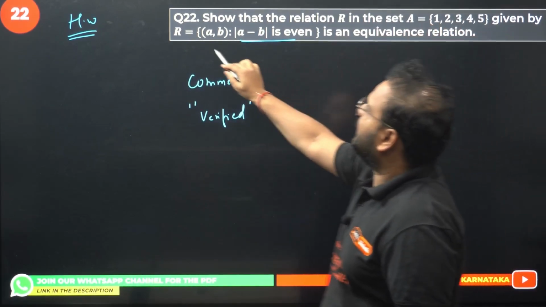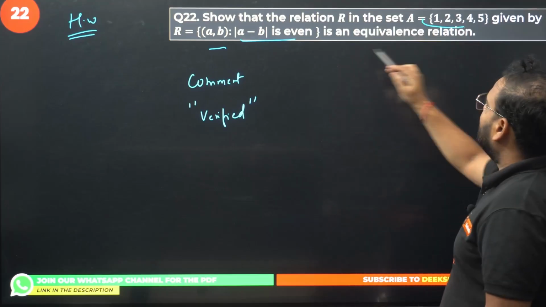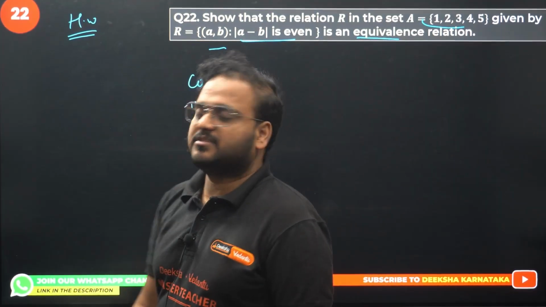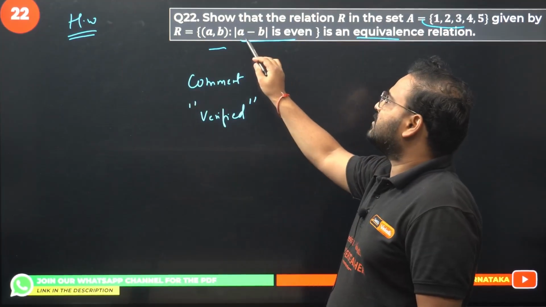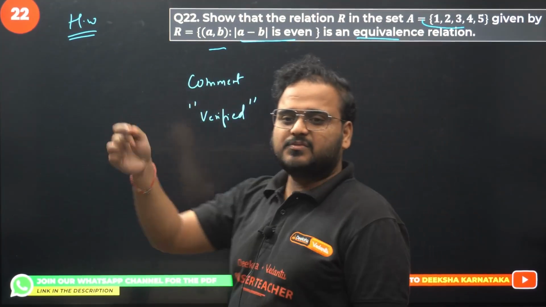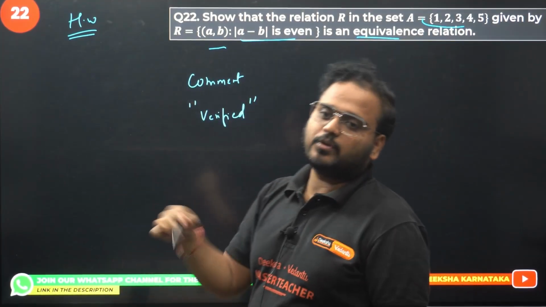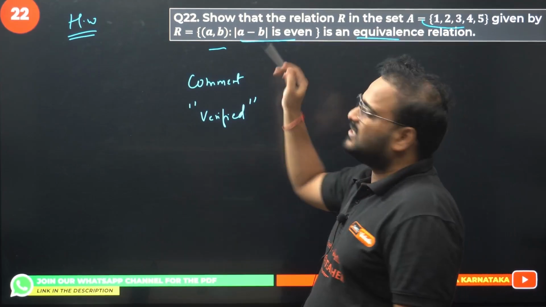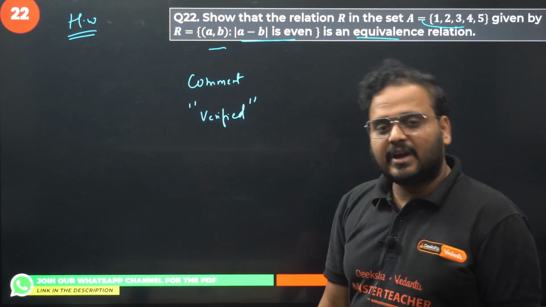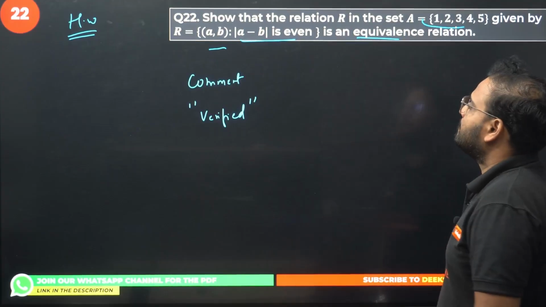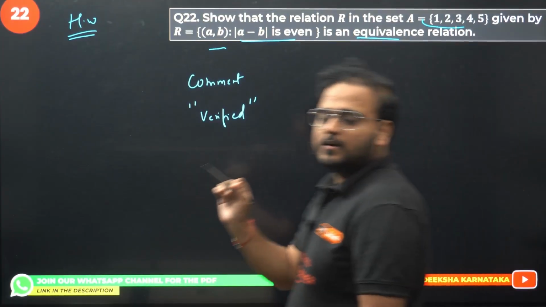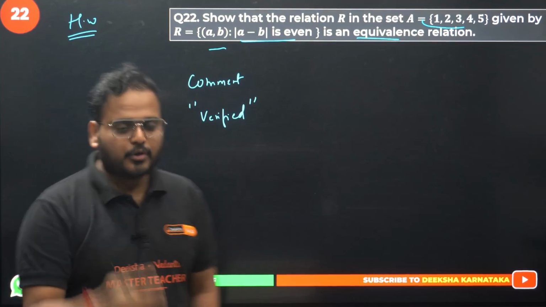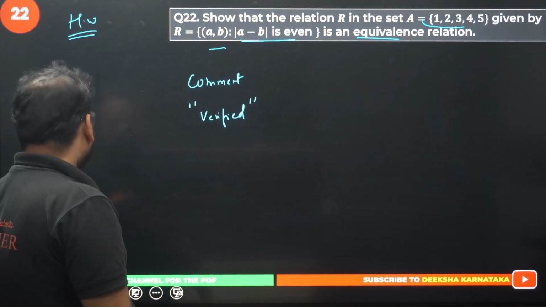The ordered pair set is defined over here. Verify for equivalence. Check for reflexive, symmetric, and transitive. Of course, it will be reflexive because it's going to be a minus a: 1 minus 1, 2 minus 2, 3 minus 3, 4 minus 4, 5 minus 5 is always 0, so divisible by 2, hence an even number. Likewise, please check for symmetric and transitive as well. So question 22 is homework. Please solve it. Moving on to the 23rd one.